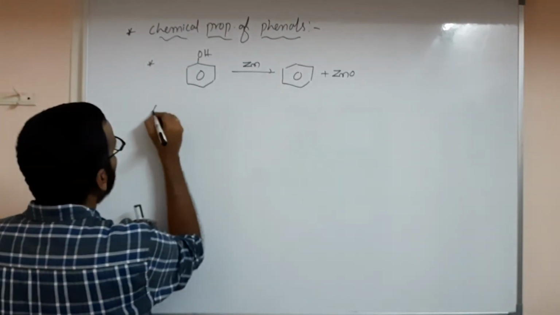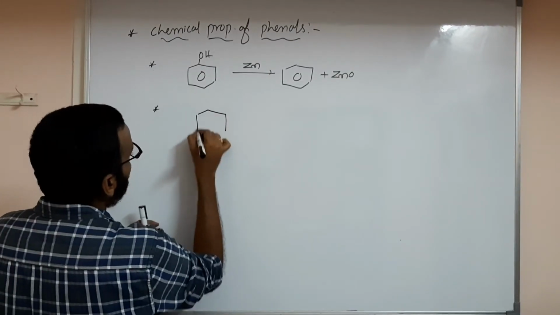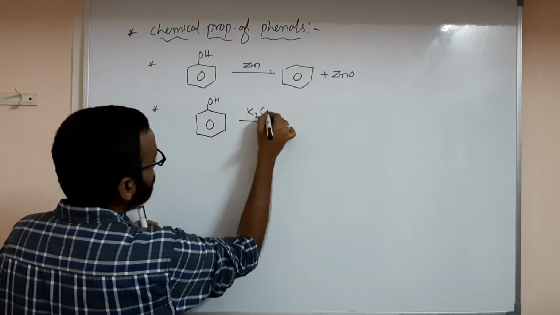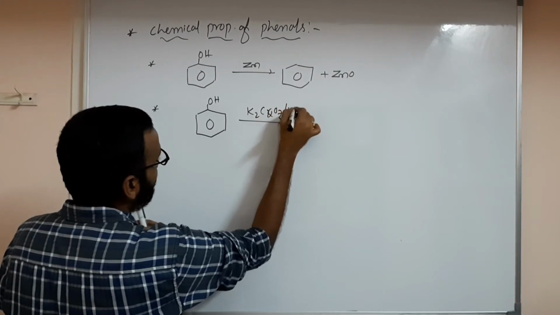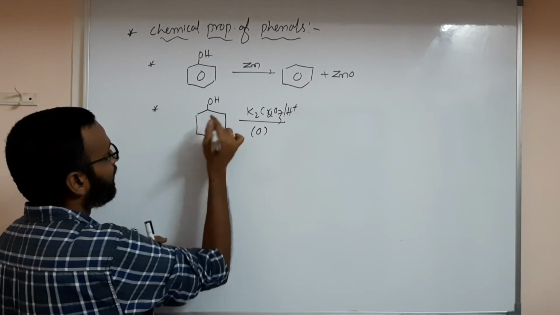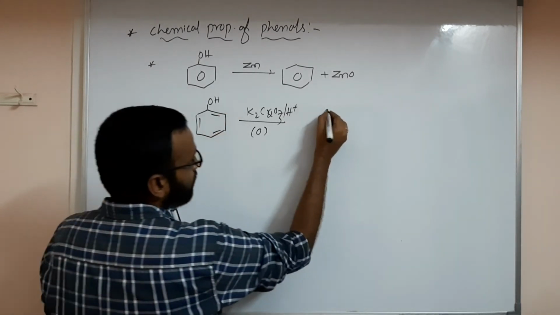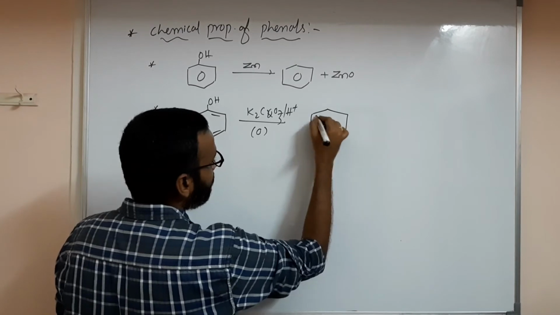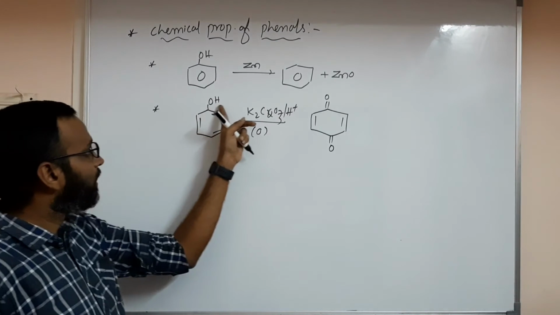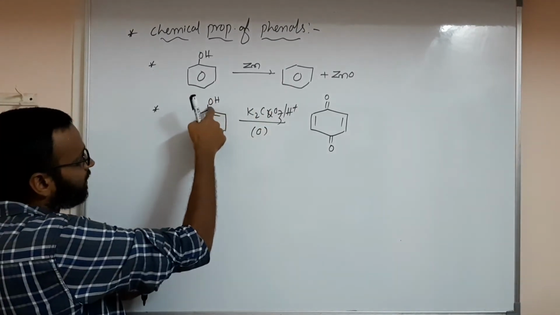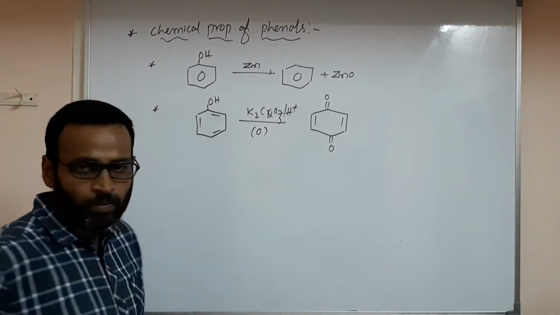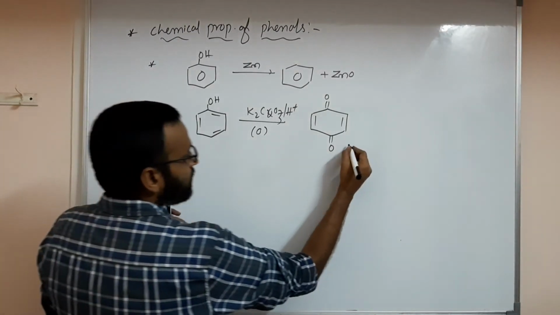More important. Next, phenol when reacted with acidified K2Cr2O7 or acidified KMnO4 undergoes oxidation. What happens here? Let's see. Here you get quinone. Quinone means a double bond O, with insertion of one more oxygen by removal of hydrogen, so O minus will come over here, double bond O. What is this?